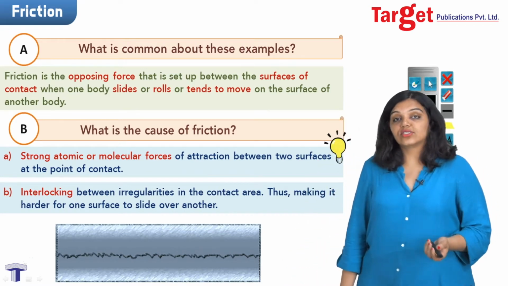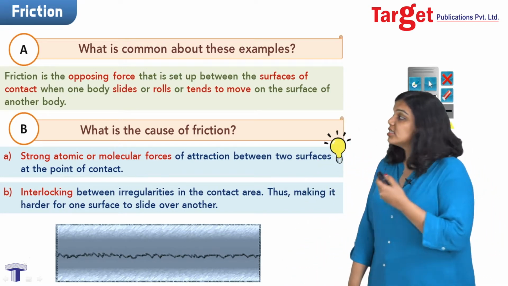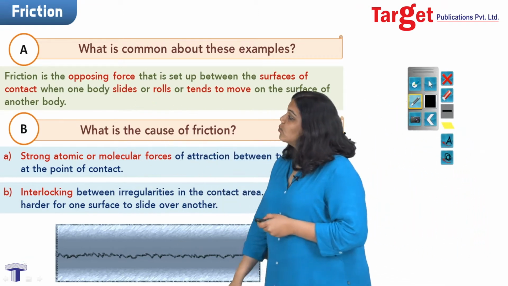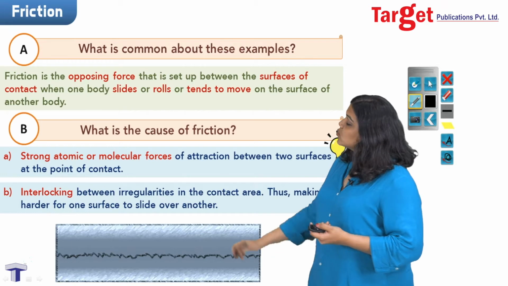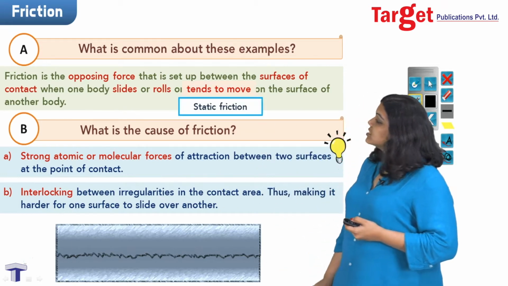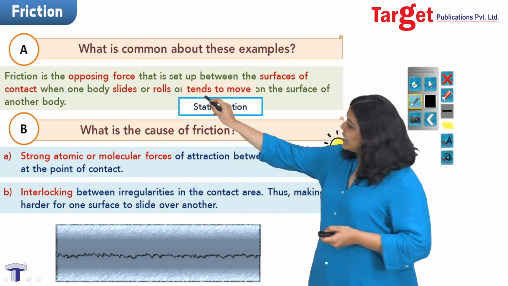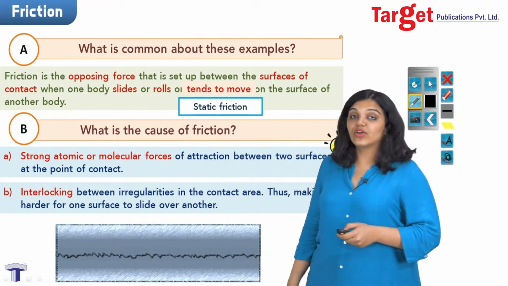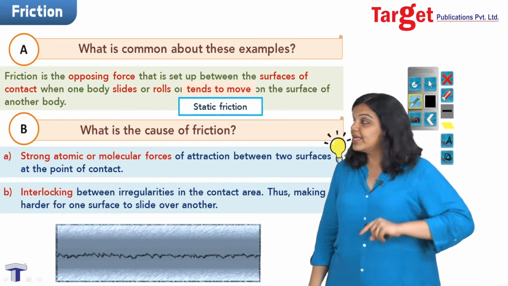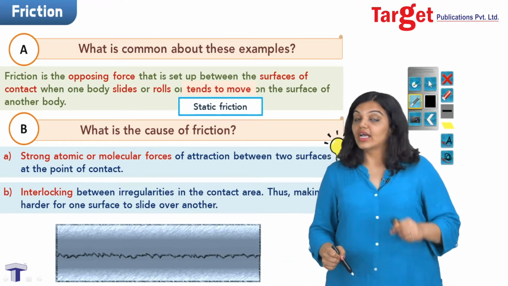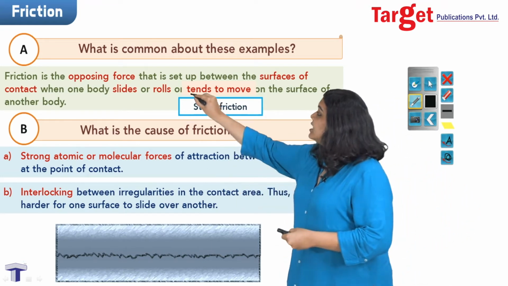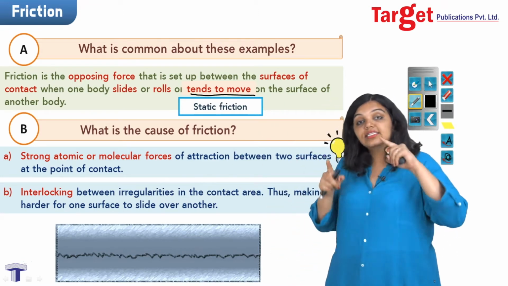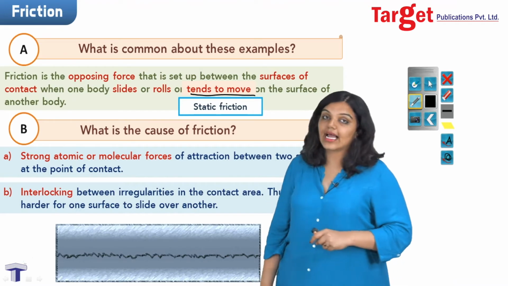Once we've seen what is the cause of friction, we then ask the question, what are the types of friction? To answer that question, we look at the definition. We say that friction exists when one body tends to move on the surface of another body. And when it tends to move, I call it static friction. Now remember, I have written that static friction comes into play when the body tends to move. I'm not saying it moves, I'm saying it tends to move. That is, it is at the edge of movement, and in such a situation, I'm talking about static friction.